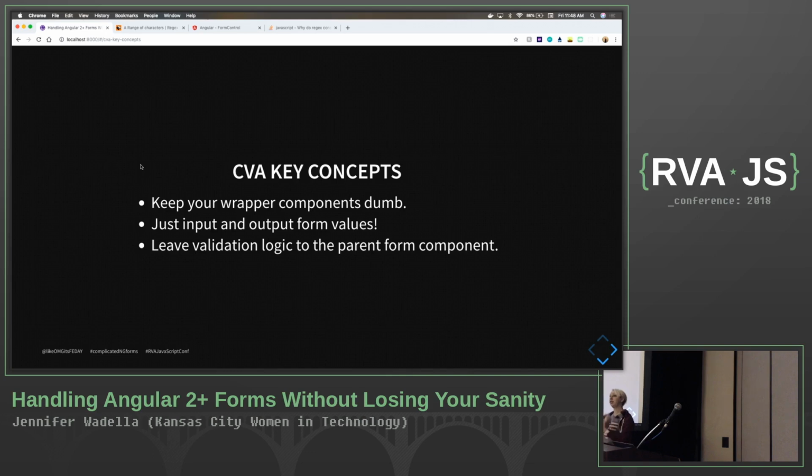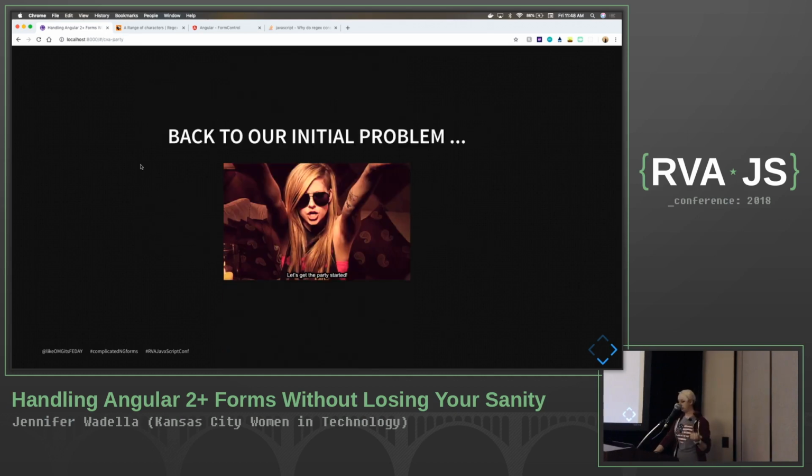Like if you've got validation, or complicated logic that's going to change based on the parent form, keep it out of your control value accessor wrapper. Leave the logic handling to the parent. All right, so let's get back to our initial problem.